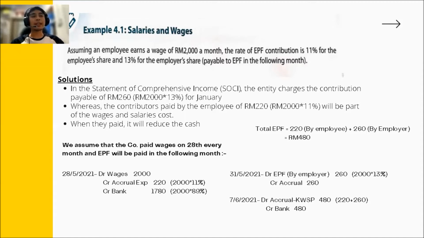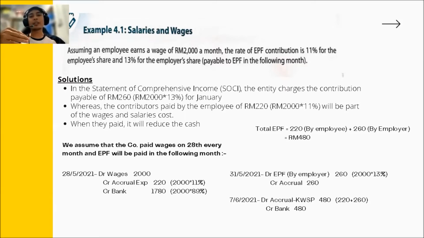together is 480. So let's assume that this company pays wages on the 28th every month, and EPF is actually an obligation by the employer to the employee. So the company needs to pay the EPF every month.